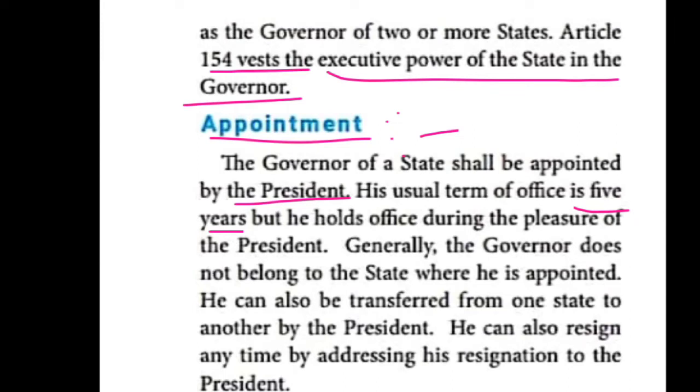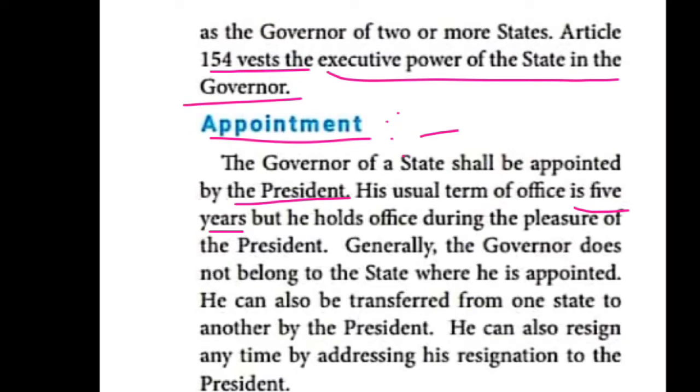He holds office during the pleasure of the president. If the president is willing, the governor can continue for more than 5 years. For the next term also, another 5 years, he can continue as the governor of that particular state if the president is willing. So that's the point.